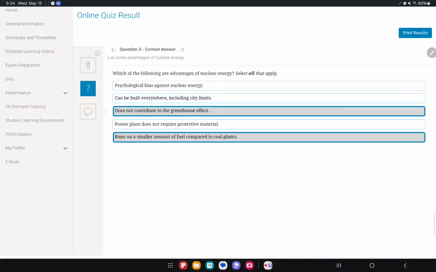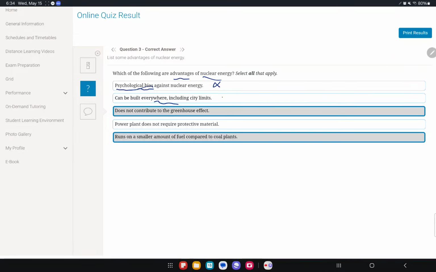What are now the advantages of nuclear energy? Did we say there's psychological bias? Is that an advantage? Obviously not. Psychological bias basically means people hate it. And people really don't like nuclear energy, especially with the previous accidents.